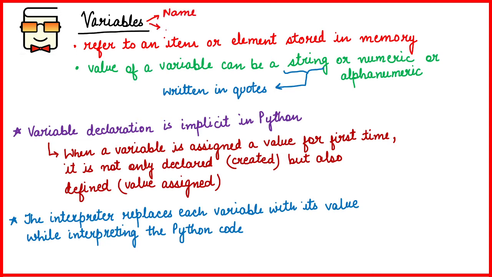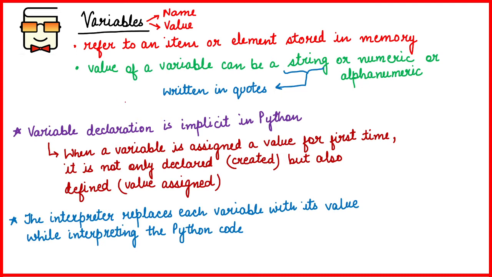it has a value. The value of the variable can either be a string, that means a group of characters, or it can be a number, any kind of numeric value, or it can be a combination of characters as well as digits, so it can be an alphanumeric value also.